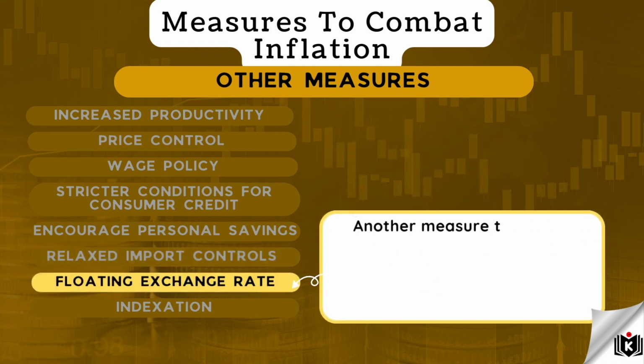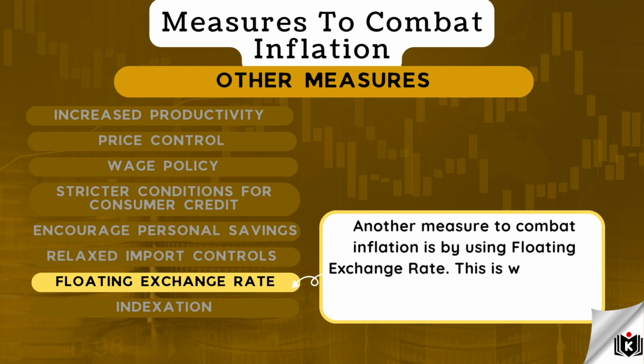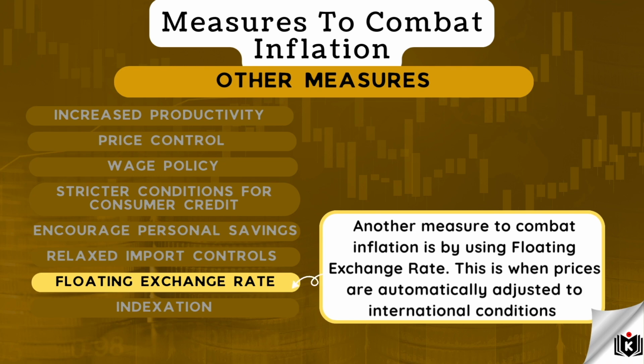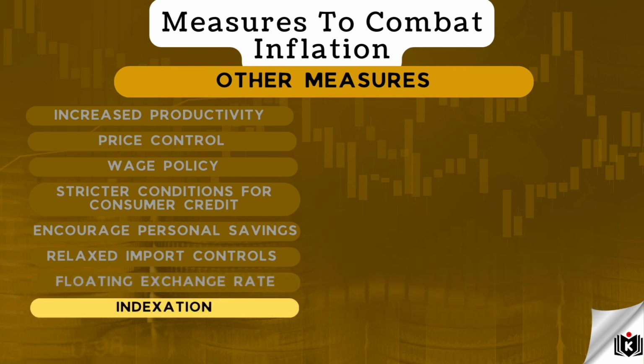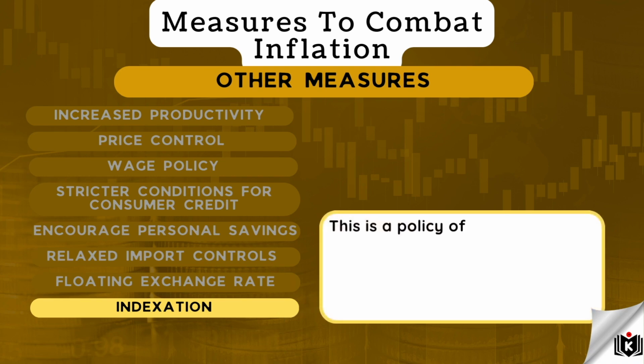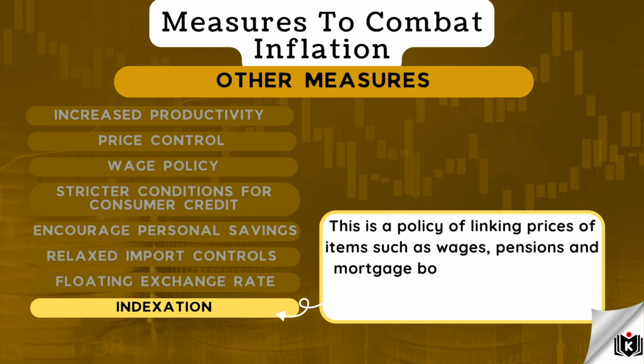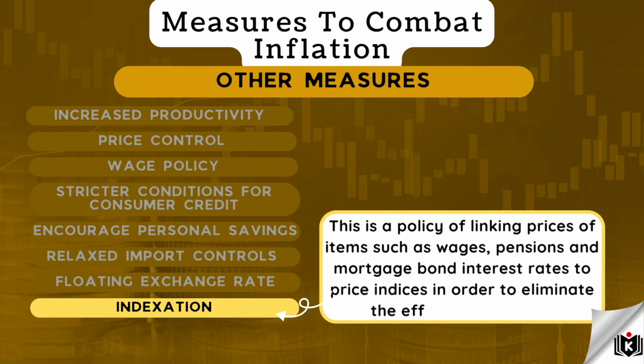Another measure to combat inflation is by using a floating exchange rate. This is when prices are automatically adjusted to international conditions. Indexation. This is a policy of linking prices of items such as wages, pensions, and mortgage bond interest rates to price indices in order to eliminate the effects of inflation.